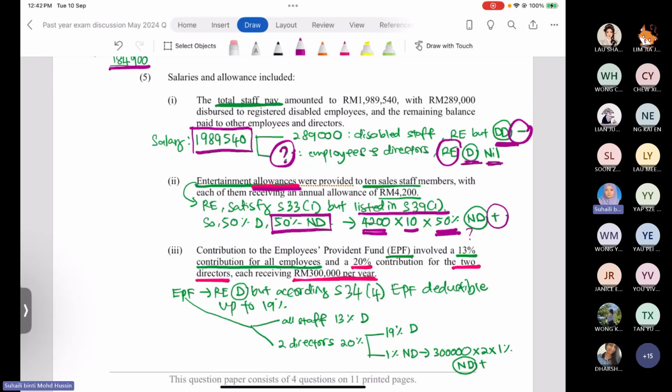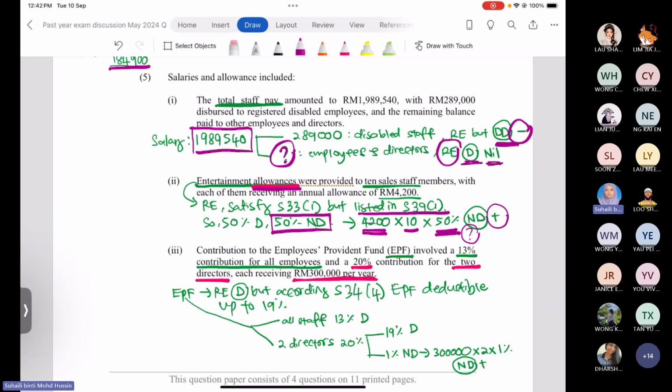Okay, right? So one sales staff receives 4,200 ringgit. They have 10 sales staff that the company paid the entertainment allowance. So 4,200 ringgit times 10, times 50%, because only 50% is allowed for deduction. The other 50% is not allowed for deduction. So you get the amount here, which will be added back in the first column. Okay, number 5.2.